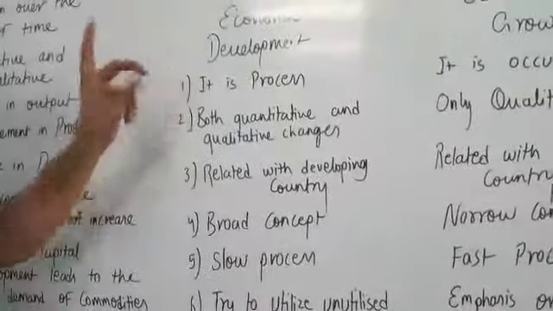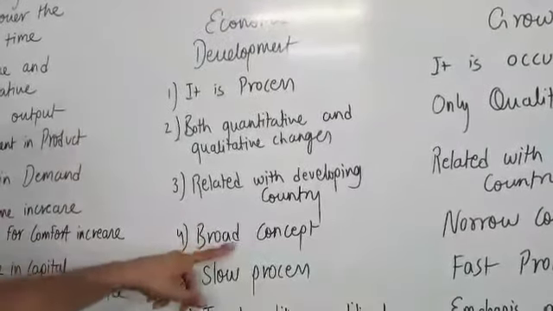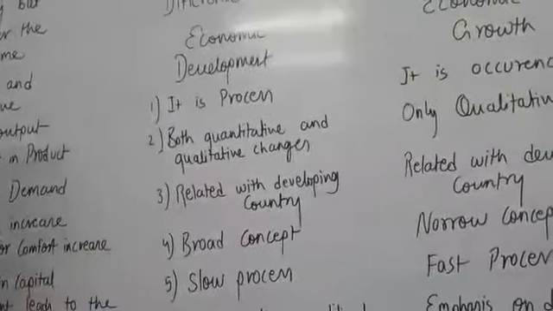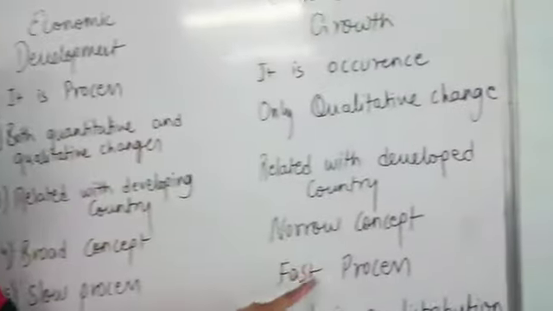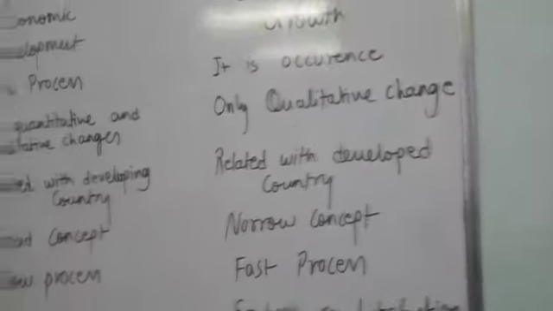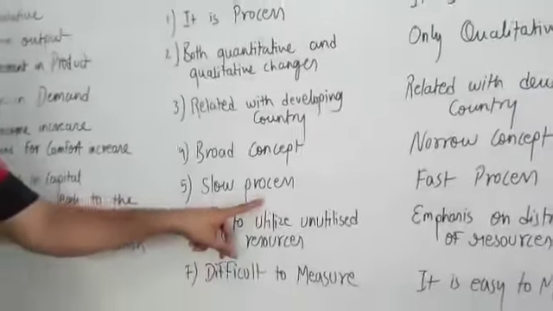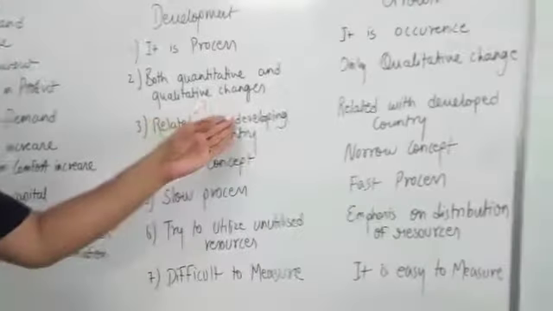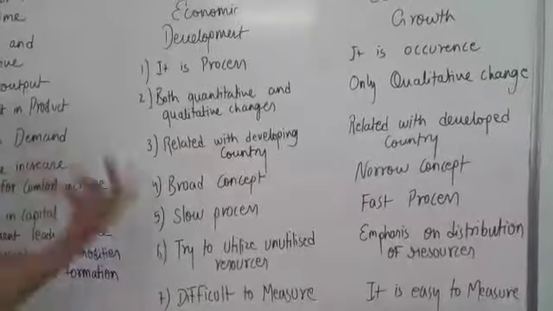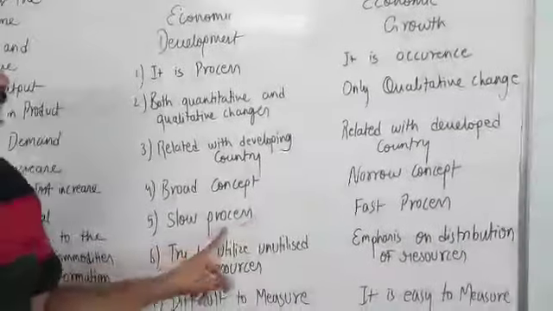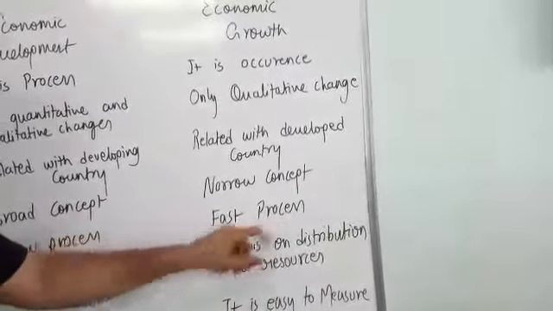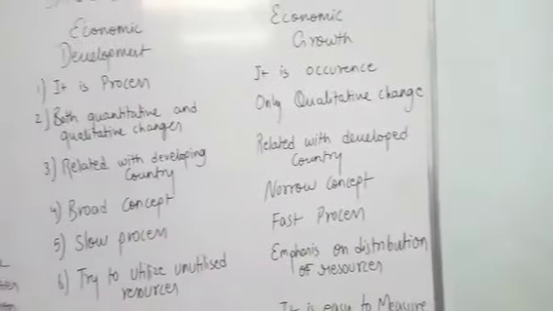The economic development concept is a broad one because it includes both quantitative as well as qualitative changes. Economic growth is a narrow concept because it includes only quantitative changes. Economic development is a slow process as it is considered in our country, India, where development is slow. That's why it is a slow process. Economic growth is related with countries like USA. That's why it is a fast process.